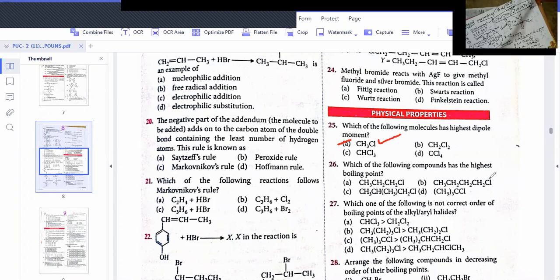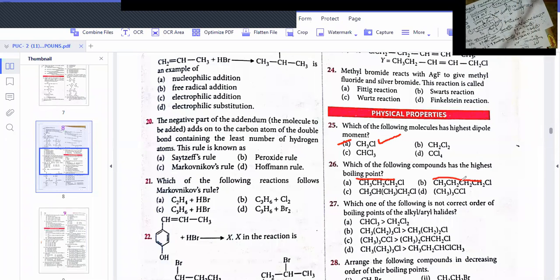Question number 26. Which of the following compounds has the highest boiling point? The halogen chlorine is the same in all. For the same halides, boiling point depends on the size of the alkyl group. So which size is more? Check the answer. Dear students, how many carbons are there in each? One has only 3 carbons in the chain, another has 4 carbons, and these have branches. All are isomeric alkanes; as branching increases, boiling point decreases.